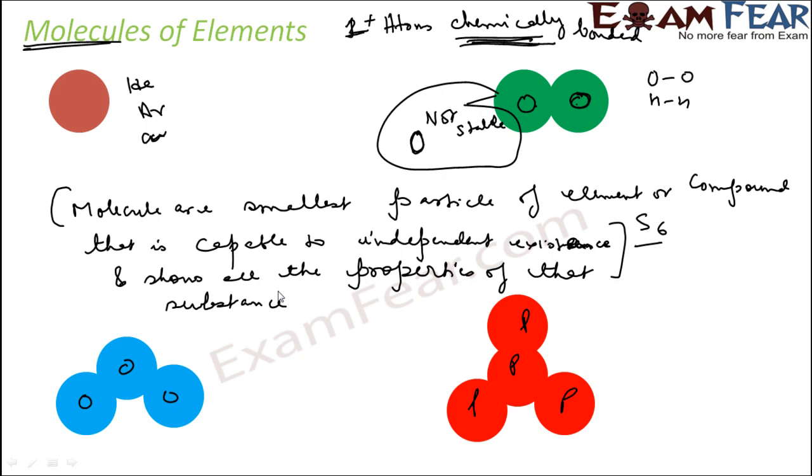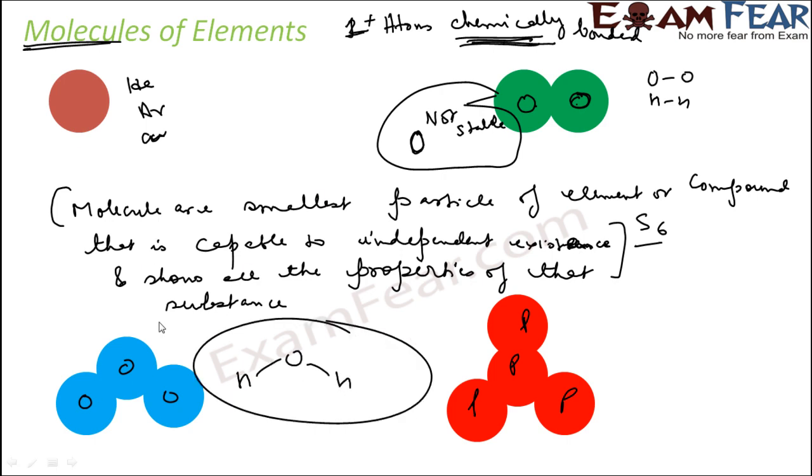So atoms of the same element or different elements can form molecules. For example, this is a water molecule, where I have hydrogen and oxygen. This is ozone, where we have all oxygen, and this is water, where we have oxygen and hydrogen. There are so many examples of molecules. Chlorine molecules, two chlorine atoms together. Hydrogen molecules I have taken.